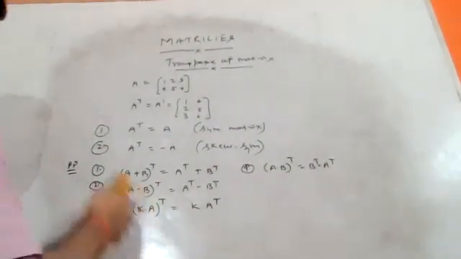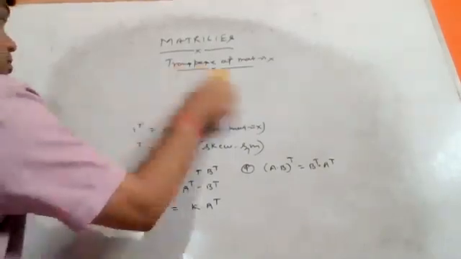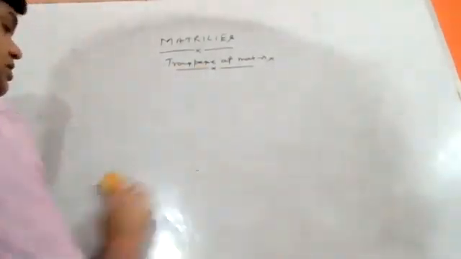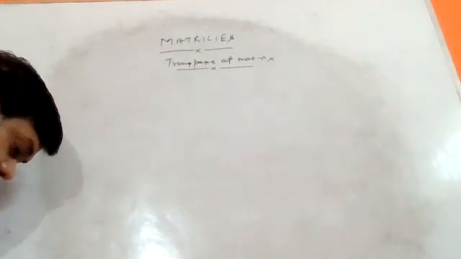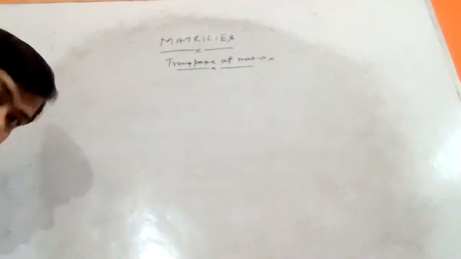Now we discuss concept-based, conceptual or logical questions on skew symmetric and symmetric matrices. What will be our procedure? How to solve such types of questions?